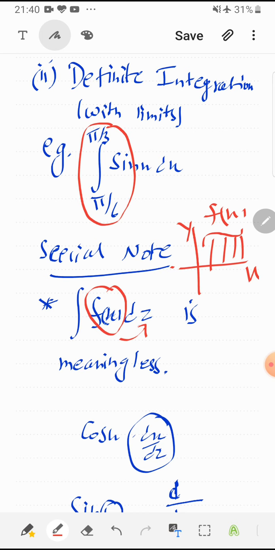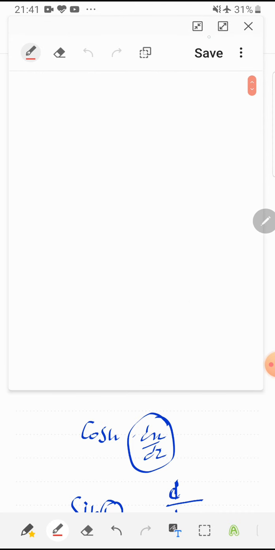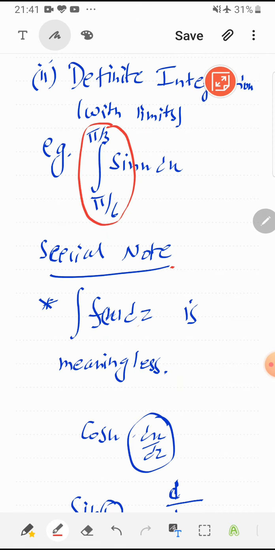If I integrate f of x with respect to dz, that means I am finding the area of f of x with respect to variable z, which is meaningless. No, because there can't be area of f of x with respect to variable dz. Similarly, integration of any other function with respect to any other variable is meaningless, whether it is x, y, or any other variable.